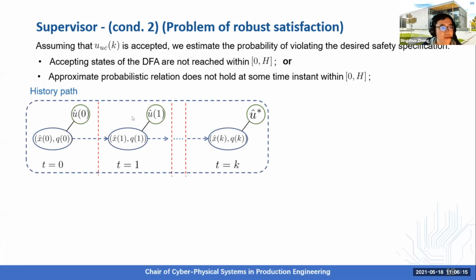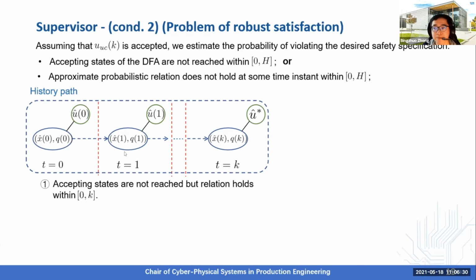To do this, we need to make use of the history path of the Safe-visor architecture, which is a sequence of X hat, Q, and U hat. Based on the history path, we can estimate the probability of the following two events. First, the accepting state is not reached, but the relation still holds before time instant k, which is the current time instant.